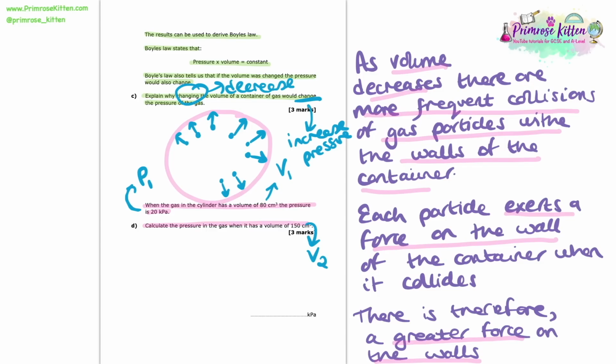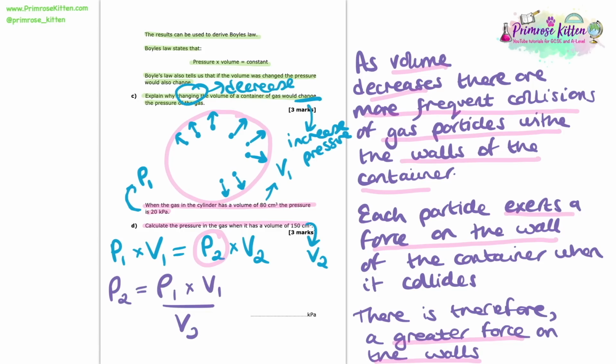Now the reason why I'm doing this is because we should know that pressure times by volume equals a constant. We're given this equation, and what we can do to make that usable is we can state that P1 times V1, so a pressure times by a volume, is equal to another pressure times by another volume, so in this case P2 and V2. Now P2 in this case would be the pressure of the gas at volume of 150, which is what we're being asked to find.